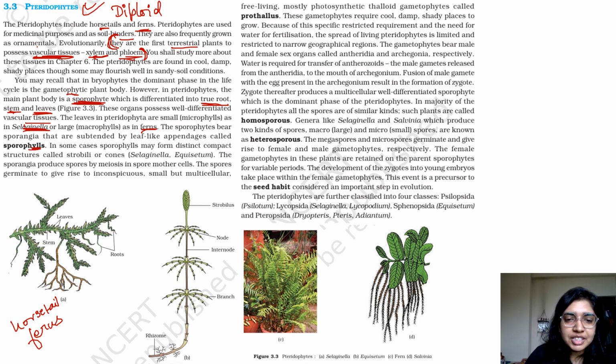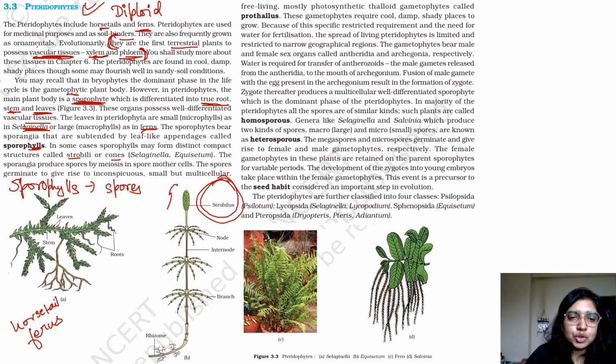The spores are present in your sporophylls. Sporophylls have your spores. In some cases, sporophylls may form distinct compact structures known as strobili or cones. So the sporophylls can form strobili, which look like a cone structure.